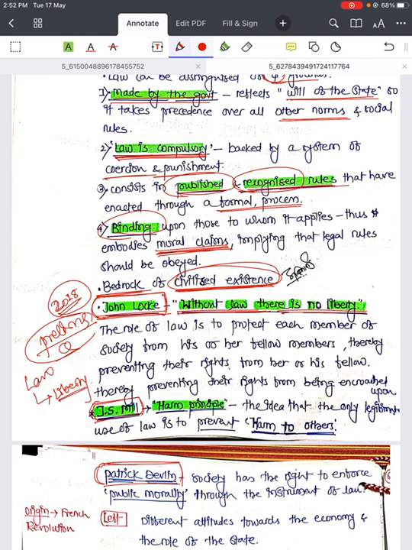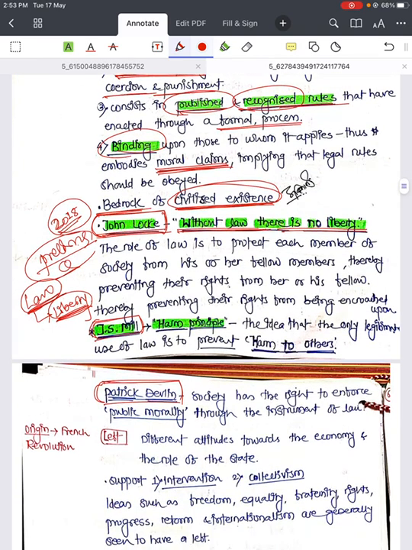If I want to protect my liberty from being encroached upon by others, there needs to be a formal mechanism, and that formal mechanism is provided by the law. So law indirectly promotes liberty, or it protects my liberty, or it allows me to enjoy my liberty. That is the role of law. So if there is no law, there is no liberty. What will happen? You will get freedom, but if someone is more powerful than you, he or she might encroach upon you. In that way, you will not be able to enjoy the liberty. So to enjoy liberty, there is a need of law.